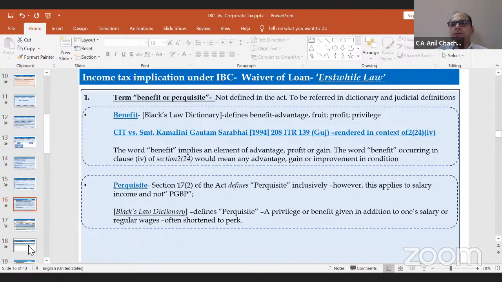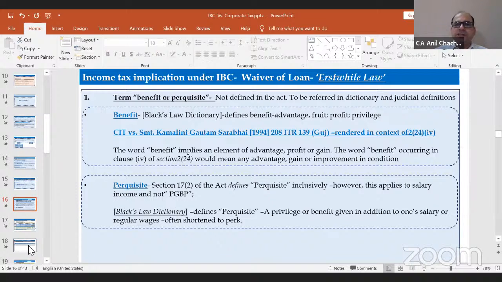So benefit or perquisite has not been defined in the Act. So as per this, we will take the guidance from the dictionary. Benefit would be fruit, the benefit or advantage in simple terms. There's one judgment by the Honorable Gujarat High Court, wherein it has mentioned the meaning of benefit. Benefit would mean any advantage, gain, or improvement in conditions. That is the basic definition given by the Gujarat High Court.